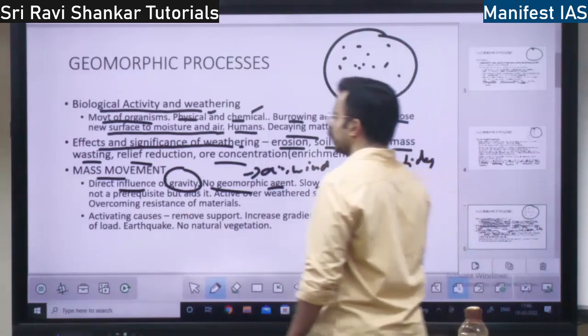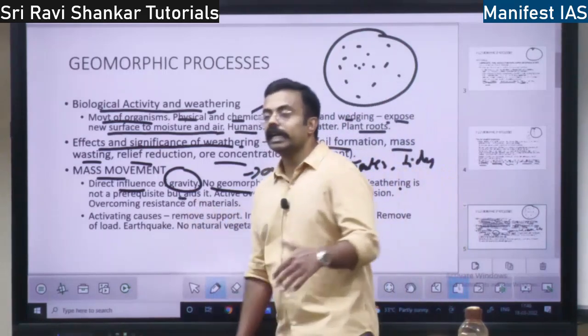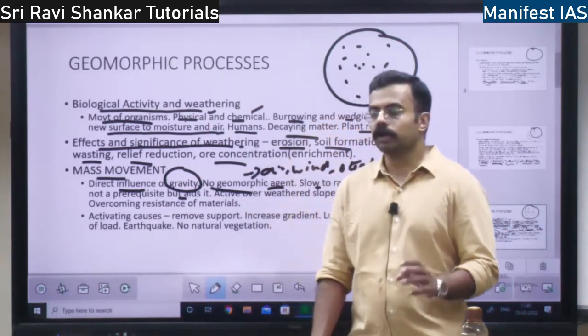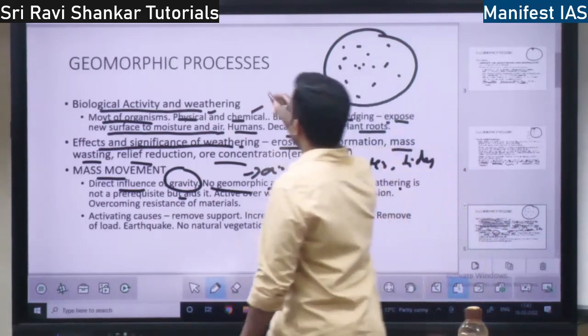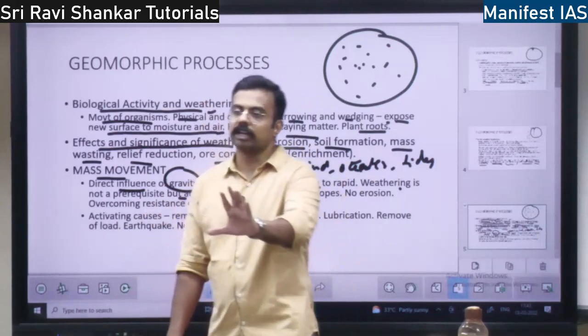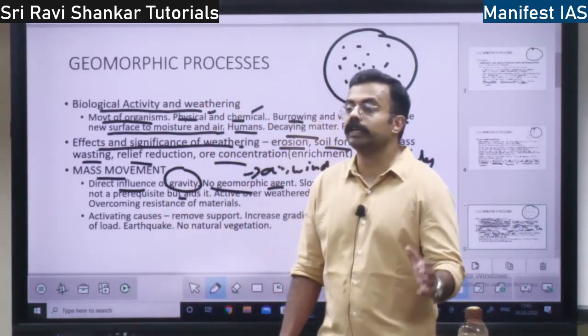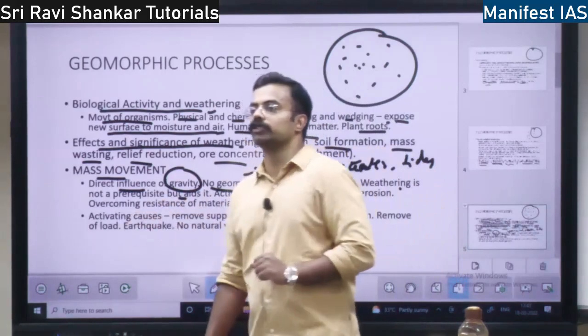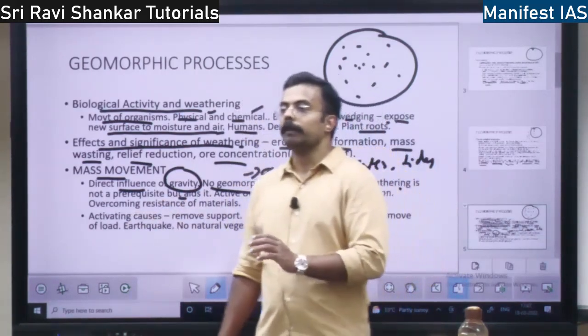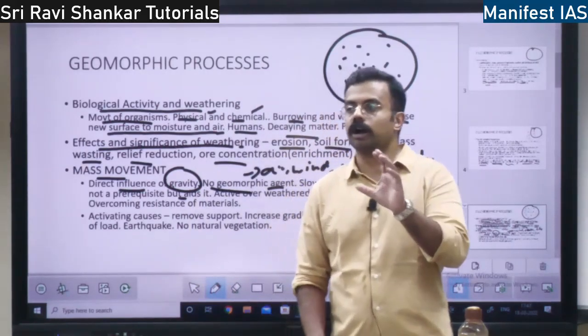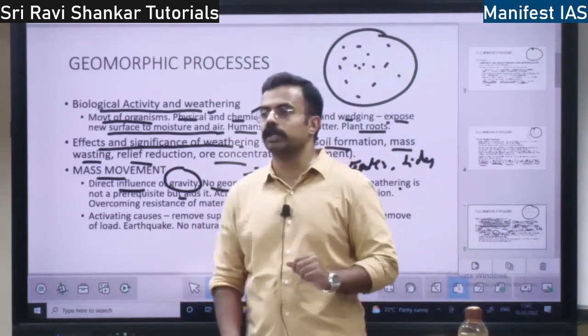So weathering is not a prerequisite, but it will aid it. How will it support the mass movement? Because if there is weathering, the rock will become soil, right? So it will lead to easy movement of earth from one place to another. Because if there is solid rock, it is difficult to move from one place to another.